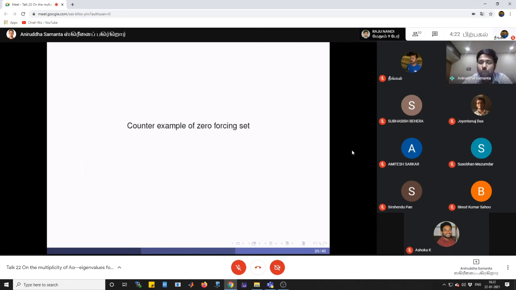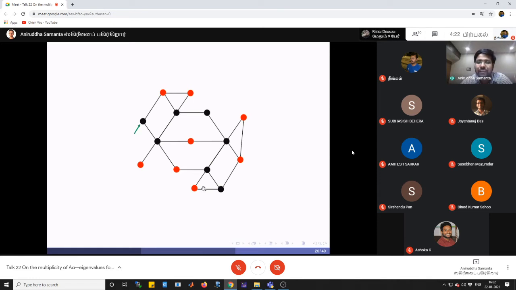So first I'll show one counterexample. So suppose this is one given coloring. So color is either black or red. Now we find the vertex which has exactly one red neighbor. So we can see this vertex here. It has exactly one red neighbor, right? So therefore, the color of this red neighbor will be black in the next step, right? So this became black. Now here we have these two vertices which have exactly one red neighbor. So now these red neighbors will be black after applying the color change rule.